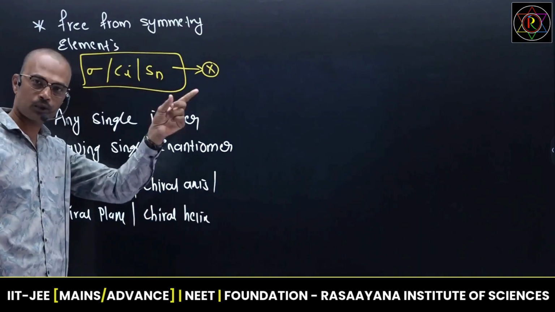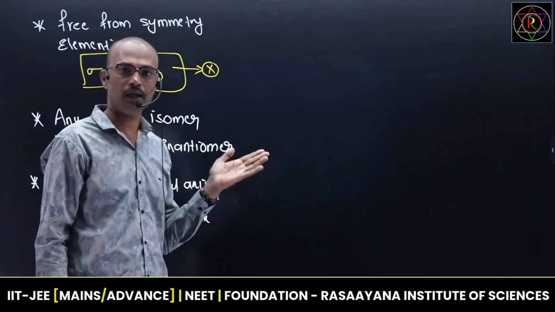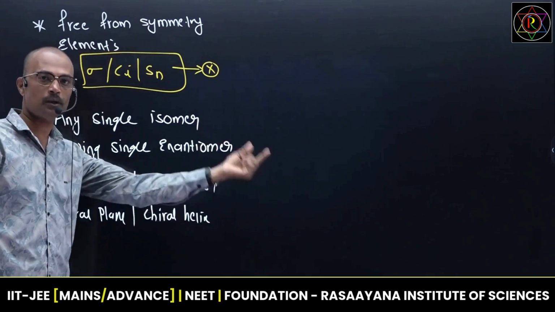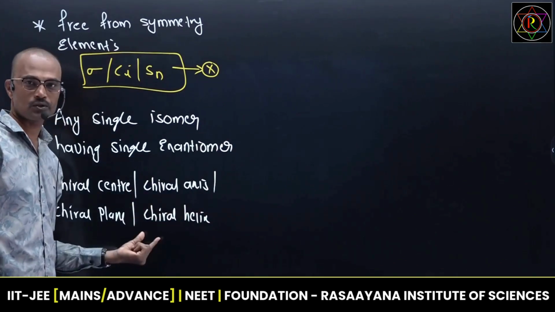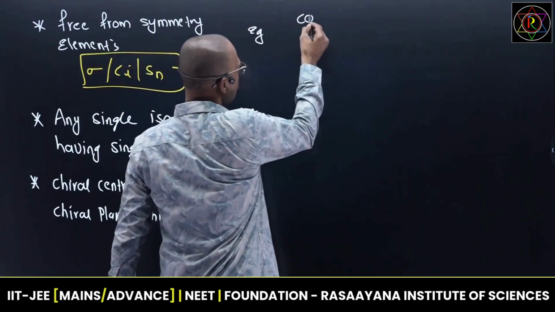Suppose it is optically active, it may not be an enantiomer. It may be a diastereomer, it may be an enantiomer. So it always depends upon their partner. Based on the partner, your character is going to change. Suppose I give an example. There you will find the enantiomer clearly.